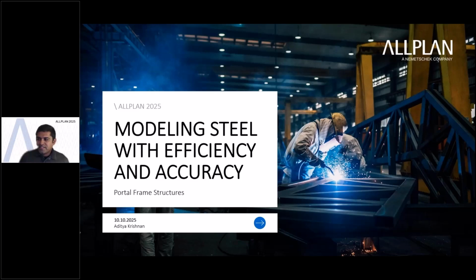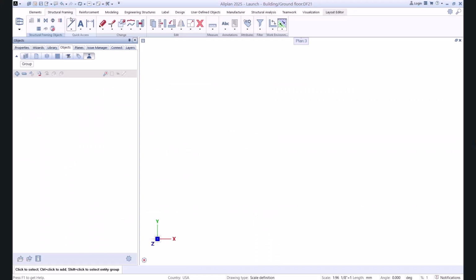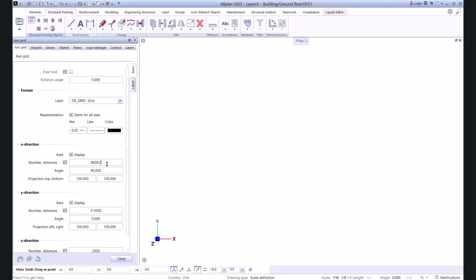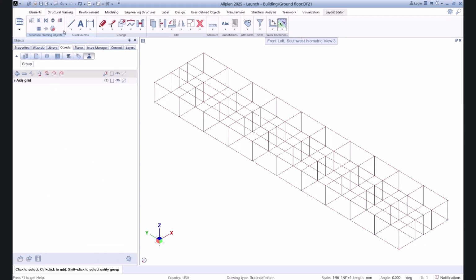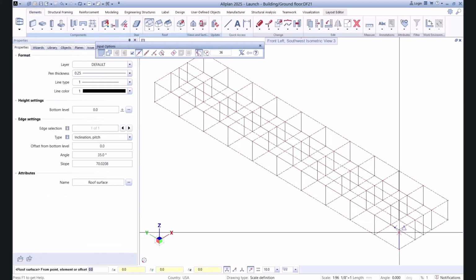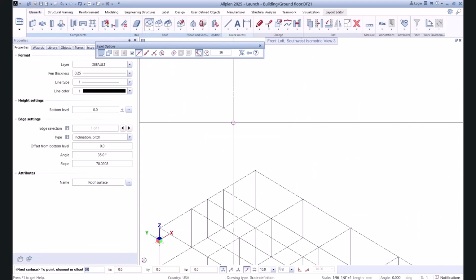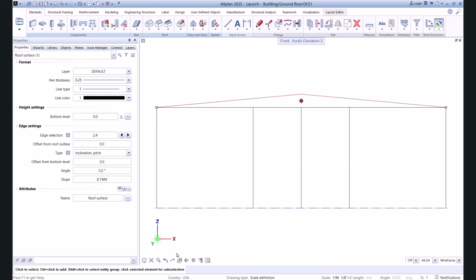All right, thanks, Tim. So as mentioned, over the past couple of years, Allplan has steadily added support for the manual creation of structural framing elements using grids, roof planes, and floors as references for location and orientation of steel structural elements.